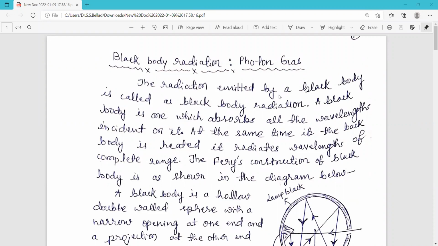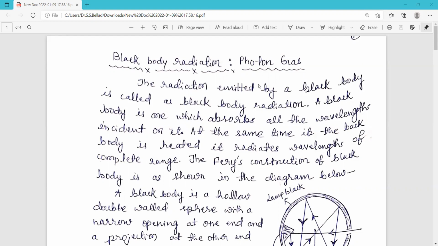Coming back to this chapter of statistical mechanics. In this class, I am going to explain the meaning of a black body, black body radiation, and what is photon gas. And also I am going to derive Planck's law of radiation based on statistical mechanics.